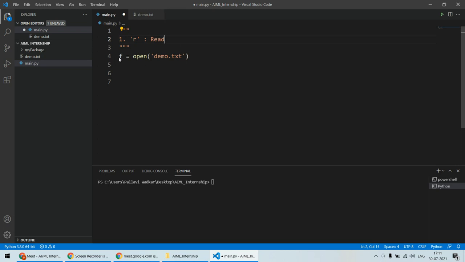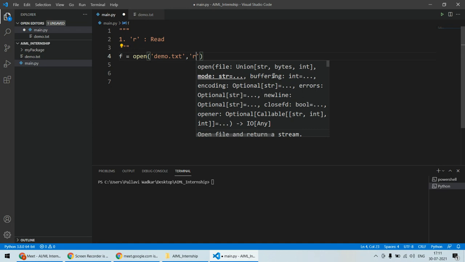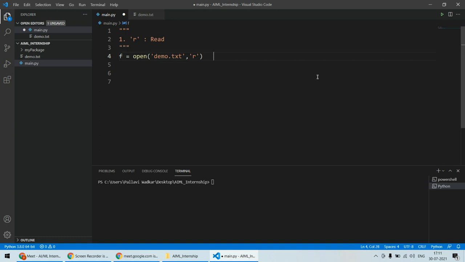So right now if I write f equal to open demo.txt, that means in the mode variable, the second argument, I'm not passing anything. So that means by default it is R. Even if I specify R here, or even if I do not specify it, the meaning is the same. Both things are the same. If you specify R, it's read mode. If you do not specify the mode, this is again the read mode only.